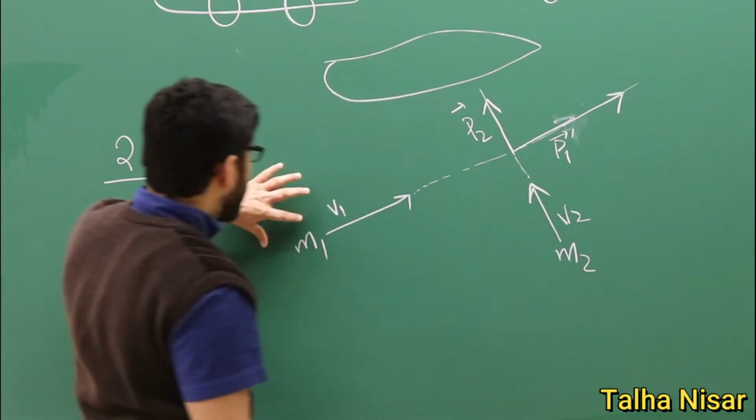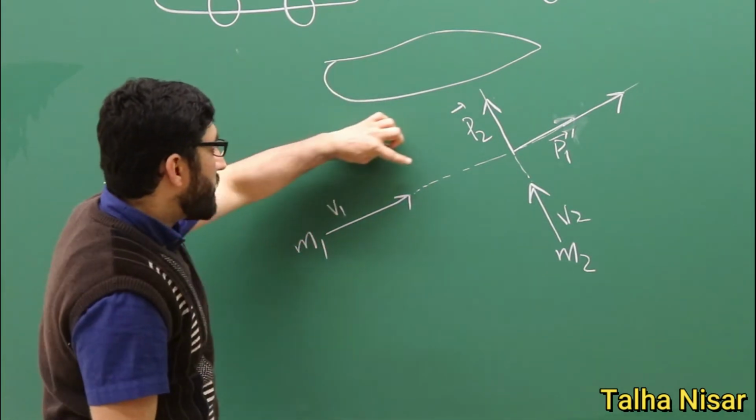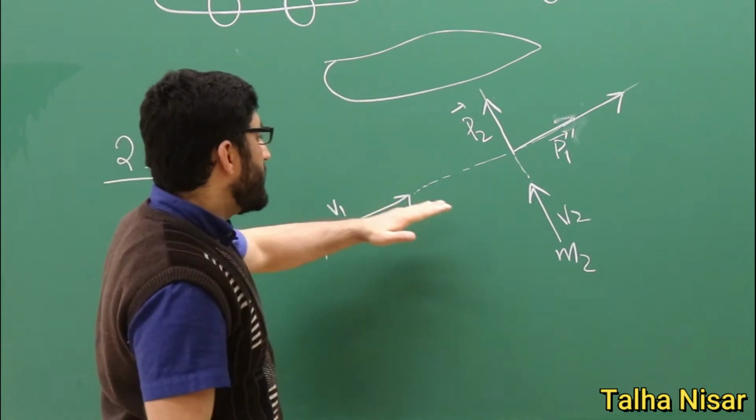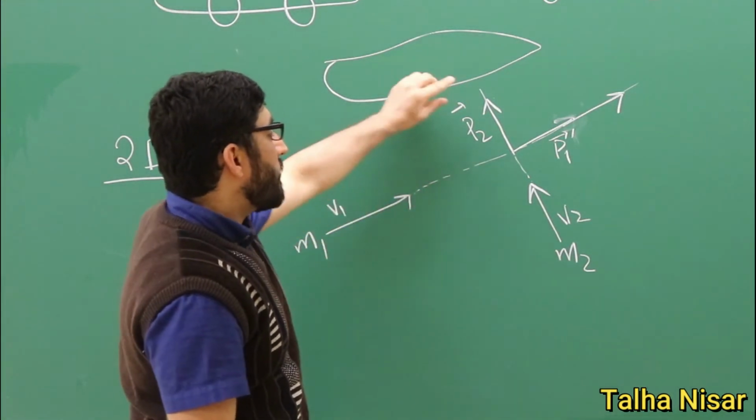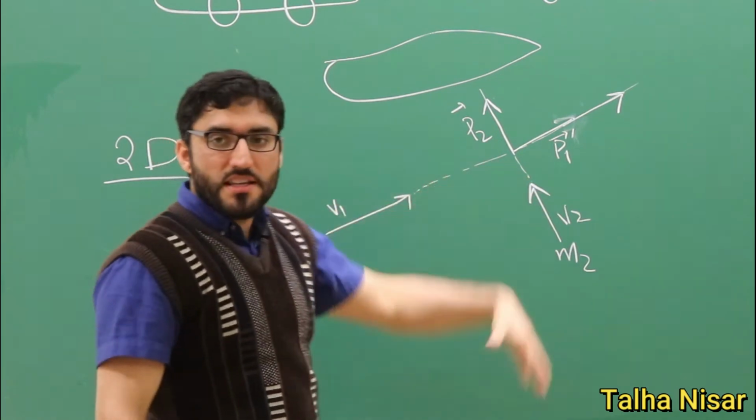So the particle here is moving in this direction with the velocity, and also particle 2 is moving in this direction. So in different directions, we have a 2D system here.